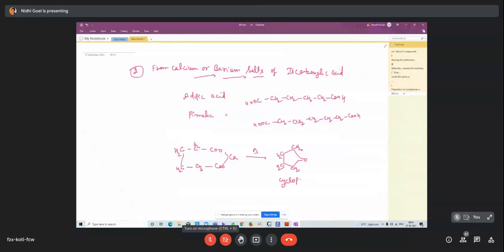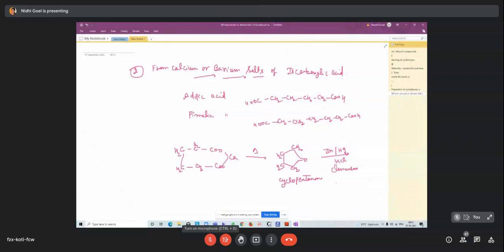If in this reaction we are using the salt of malic acid or succinic acid, it forms according to the reactant material. Okay. Further reaction with zinc mercury in presence of HCl, this is the Clemmensen reduction.